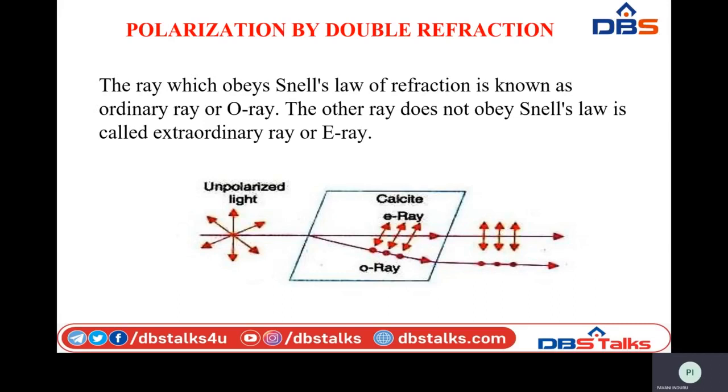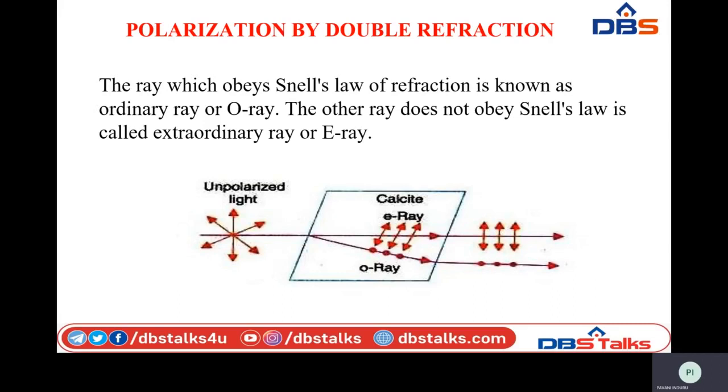Since it is bent, it is completely absorbed by the calcite crystal and will not come out through it. So it completely blocks the O ray, whereas the extraordinary ray doesn't obey the laws of refraction.